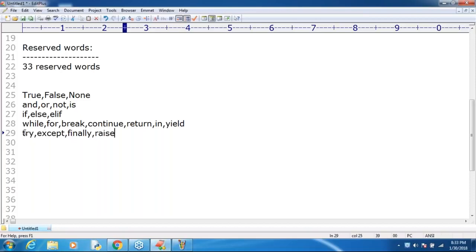Next, raise, to raise our own exceptions. Raise is the keyword, sir. Next, and after that, yesterday one student asked, throw and throws are not there in Python. Make sure, Praveen, throw and throws are not there. Try, except, finally, raise. Next, one student asked, sir, are you going to cover assertions or not? Yes, sir.